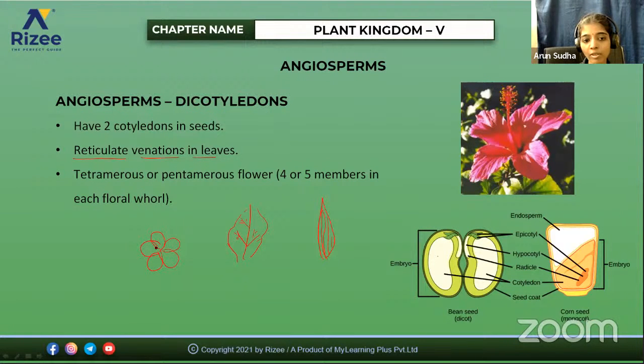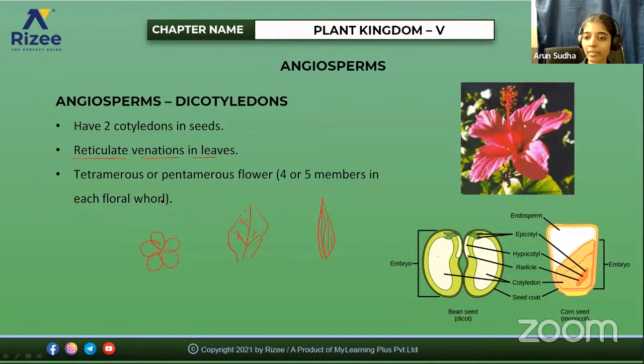In the next chapter, we'll see about each of the floral whorls and how to represent them. Here we'll just see briefly the differences between dicot and monocot. So dicots have 2 cotyledons, reticulate venation in leaves, and tetramerous or pentamerous flowers, 4 or 5 members in each floral whorl.